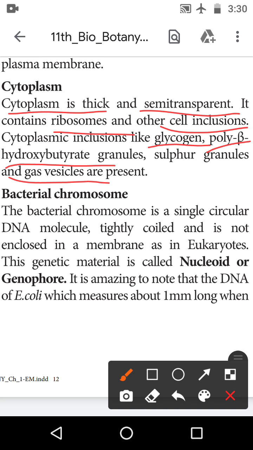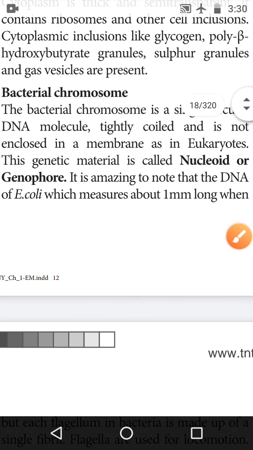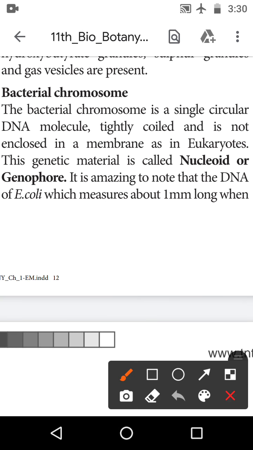Okay, next one is the bacterial chromosome. The bacterial chromosome is a single circular DNA molecule.